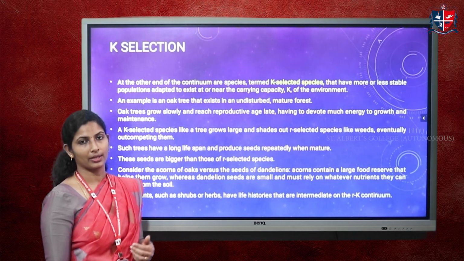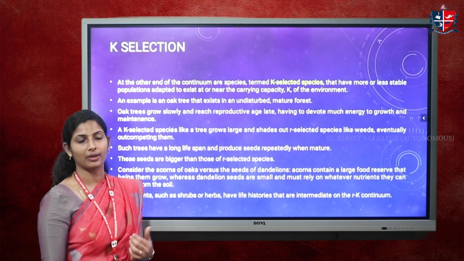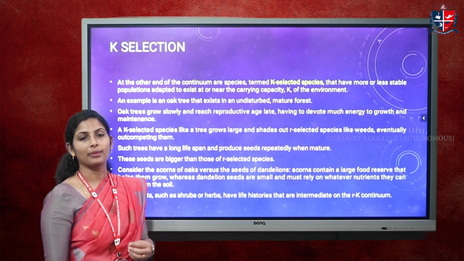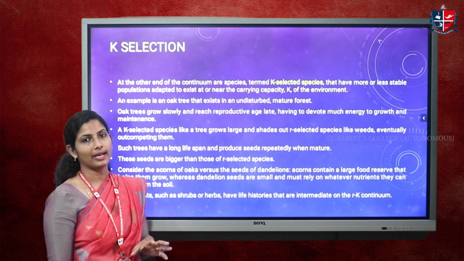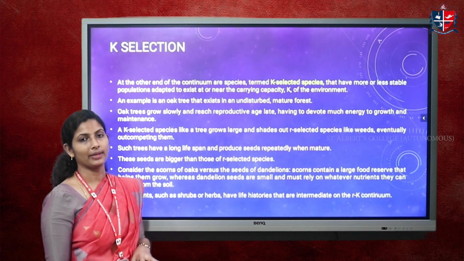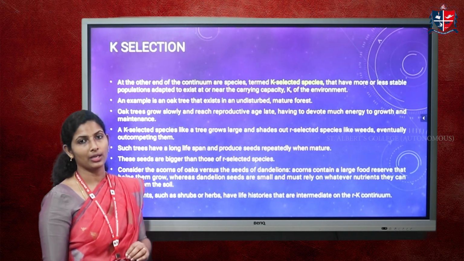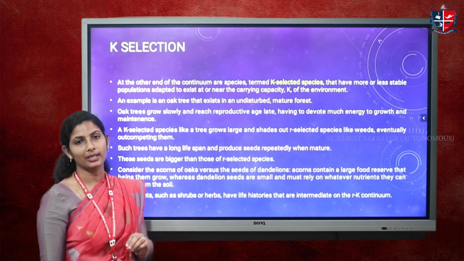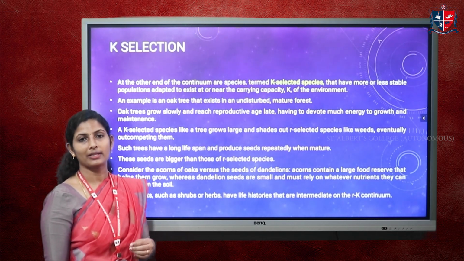offsprings in a repeated manner, not a single act of reproduction, but multiple reproductive events will take place according to this cycle. The number of offsprings produced during each reproductive event will be very low compared to the other ones. And since they are living even after the reproductive event, K selected species can give good parental care to their offsprings. So even though the number of offsprings is very low, the offsprings produced will be of high quality, with a high ability of disease resistance and survival capacity.